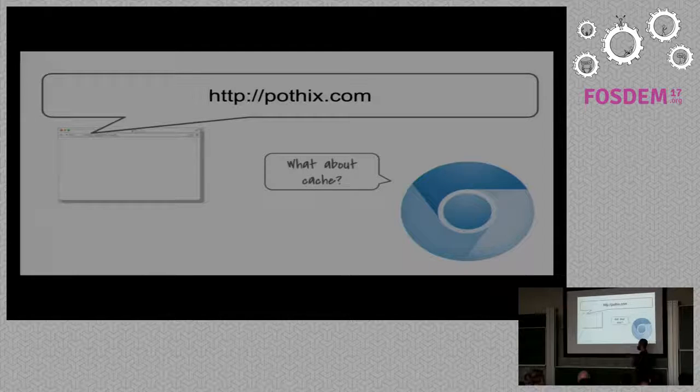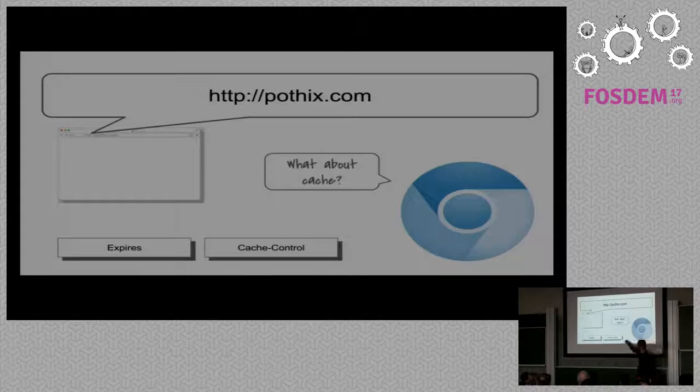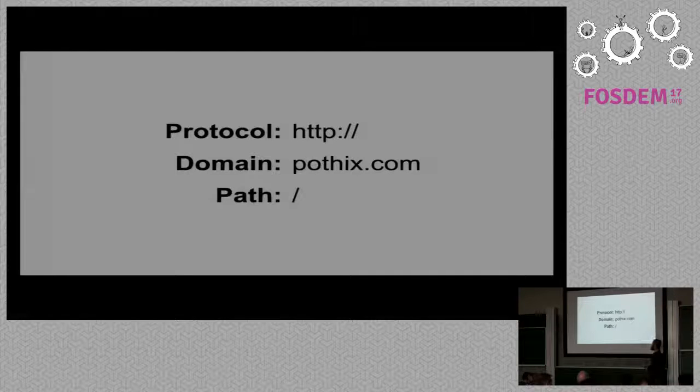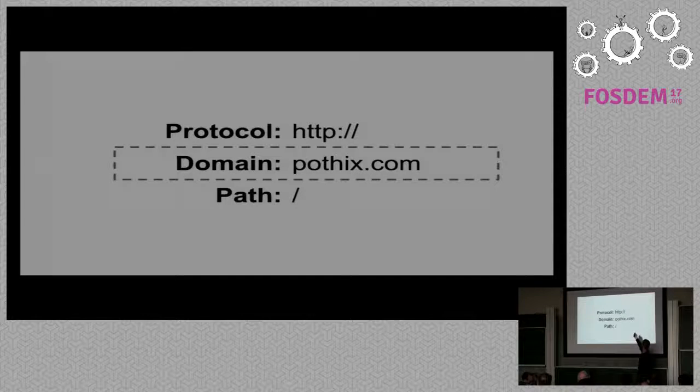The next question is, does it have a cache for that? We will assume in this presentation that there's no cache anywhere, because it would be so easy, right? Just return the cache and thank you. So we'll continue without caching. Caching can be done via expires or cache-control or e-tags, a lot of HTTP headers here. The browser will split the URL into 3 different parts: protocol, domain, and path.